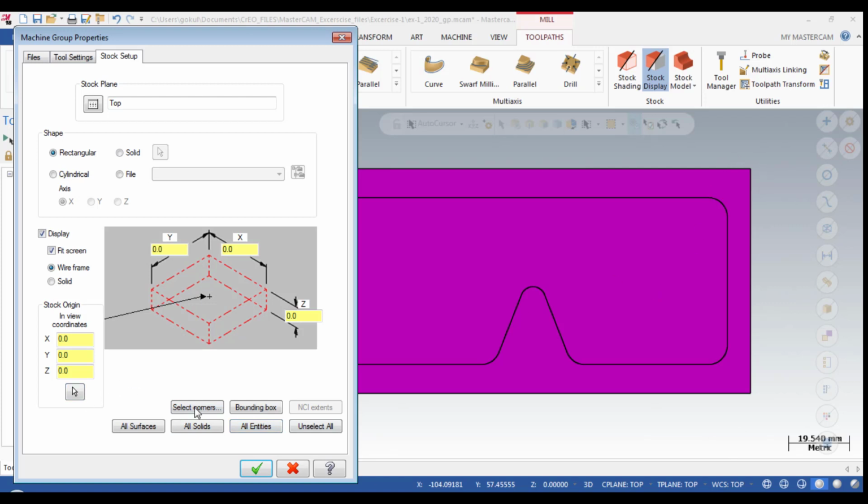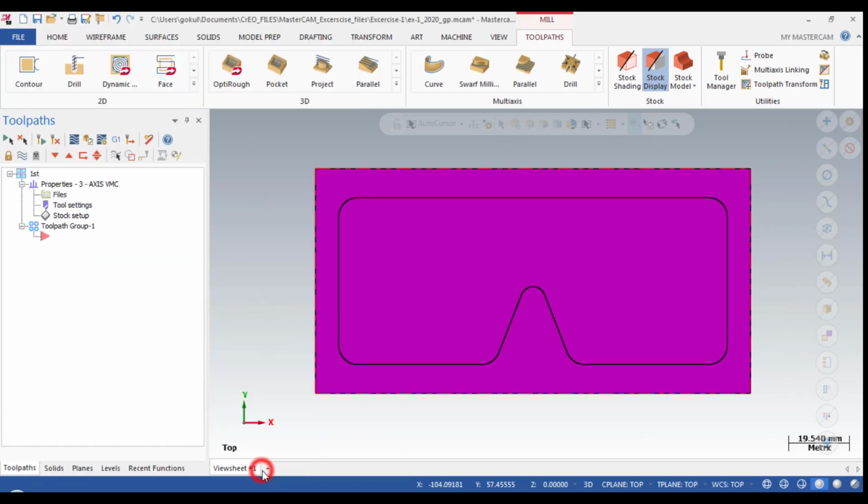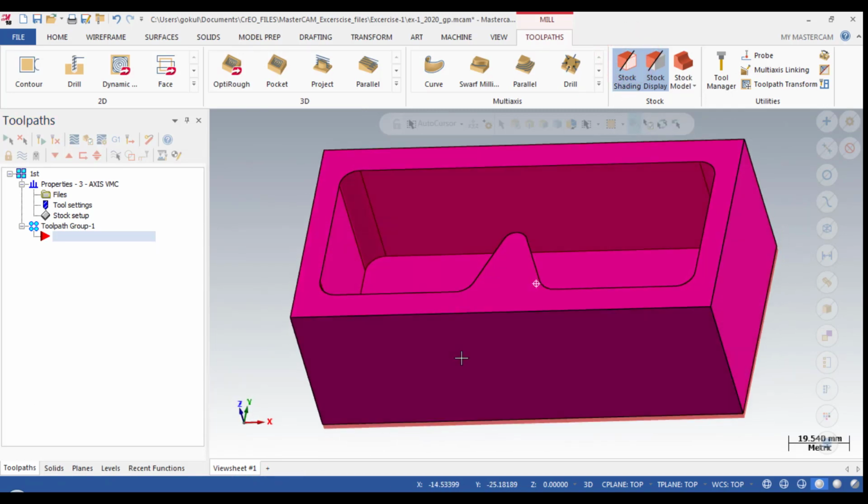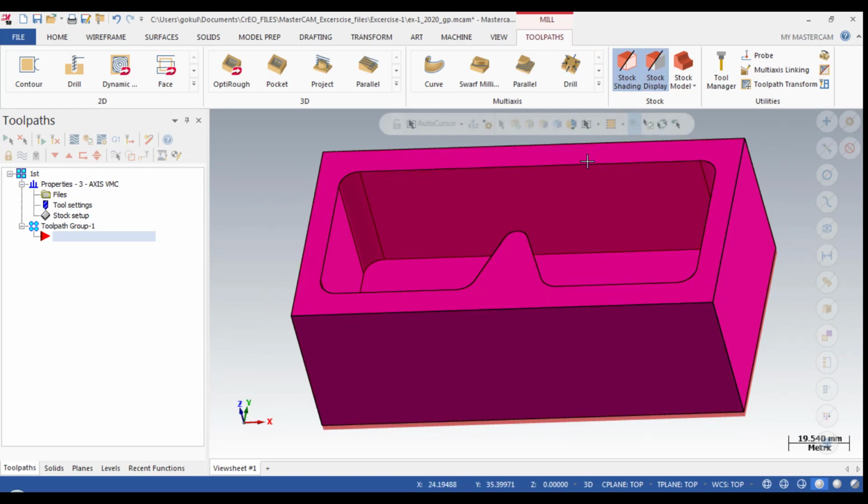To select, you can pick two corners, use a bounding box, or use all entities. It will give the total component size. I am adding face stock, so it is 252 mm, which means I just added 2 mm stock. Then select OK.